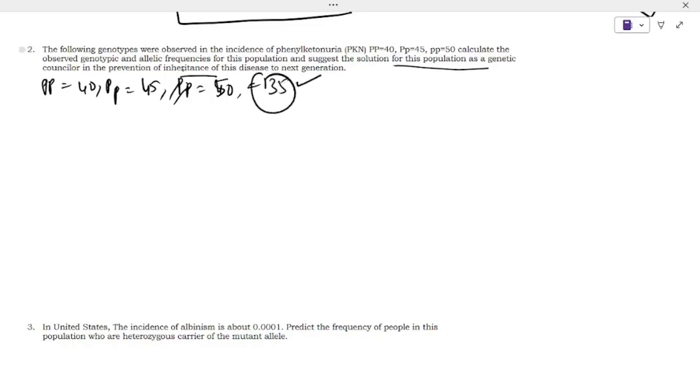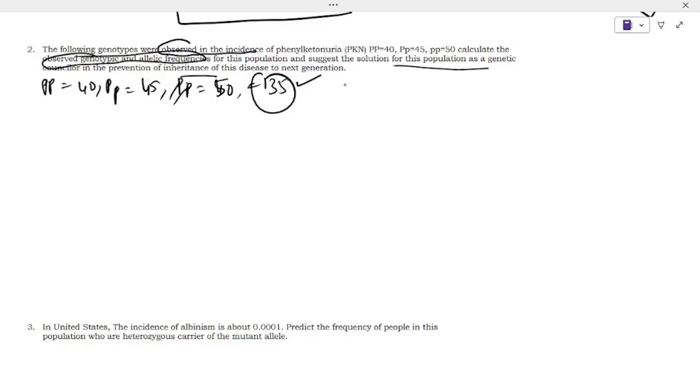Then we'll calculate the observed, which is given here. If they asked to calculate the following genotypes were observed, genotypic and allelic frequency, then you can calculate directly here.